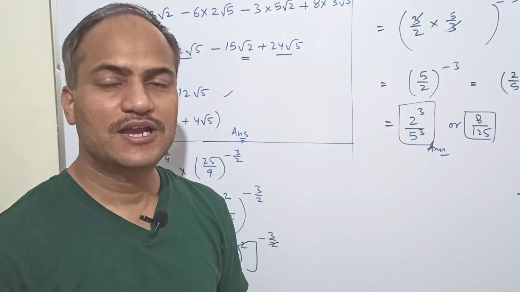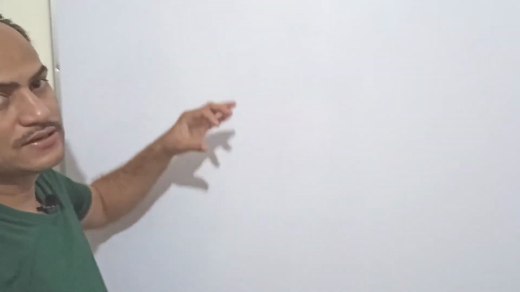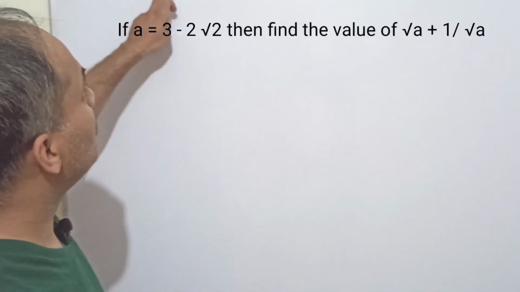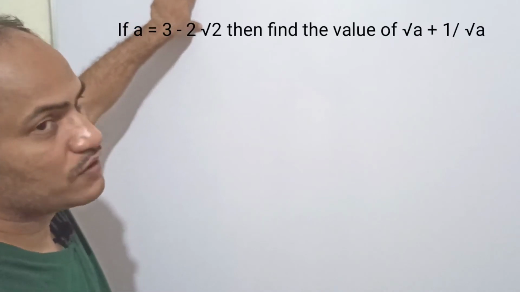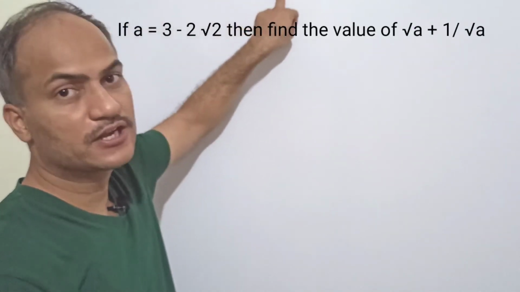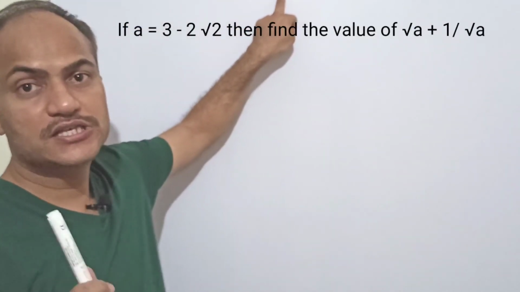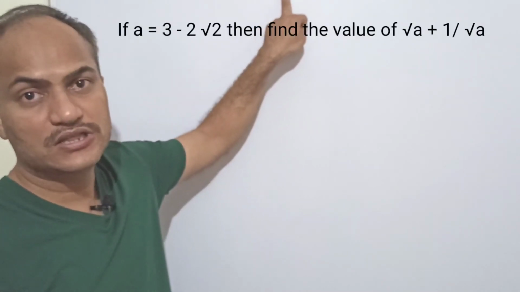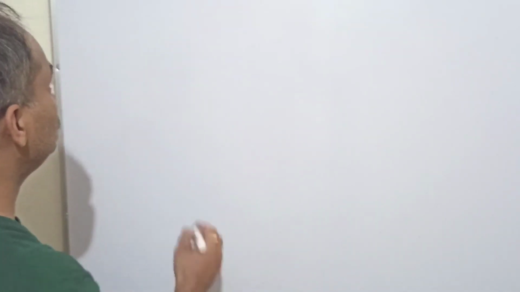Okay, so now let us come to the next question. This question is a different type of question. So let us look at the question. 3 minus 2 root 2, this kind of expression is there, and we have to find its square root, and we have not seen the square root of such a number. You do not know how to find those square roots. There are some methods, but here we have a specific tricky method to solve these questions. Let us see how to solve.